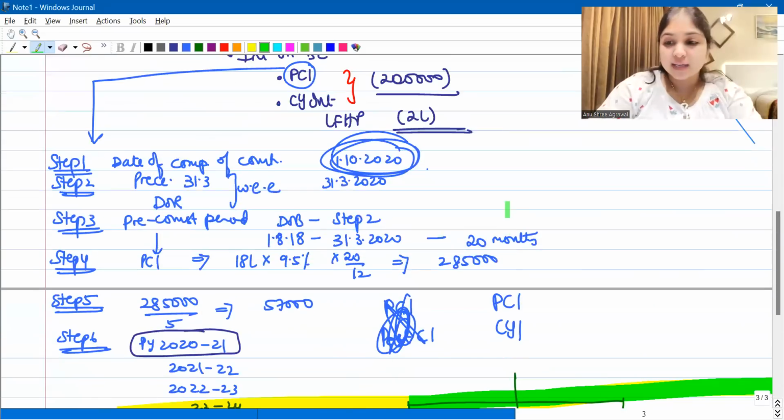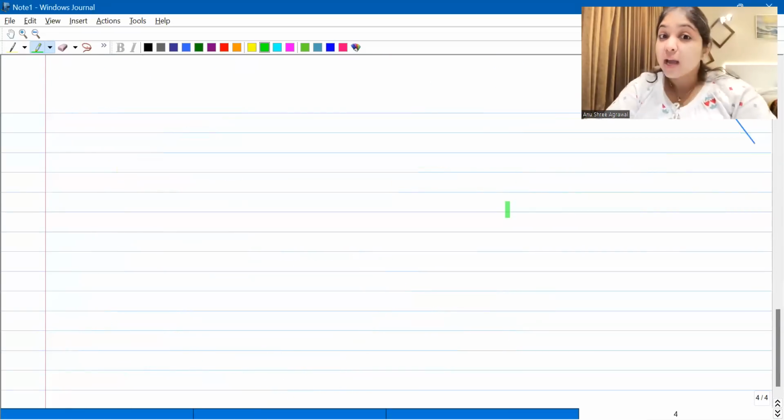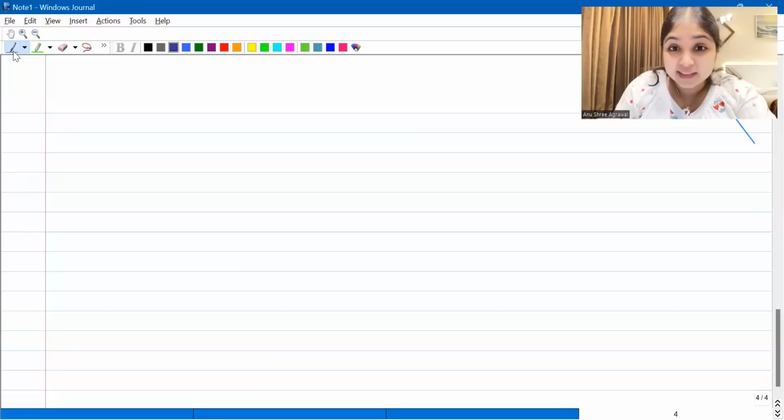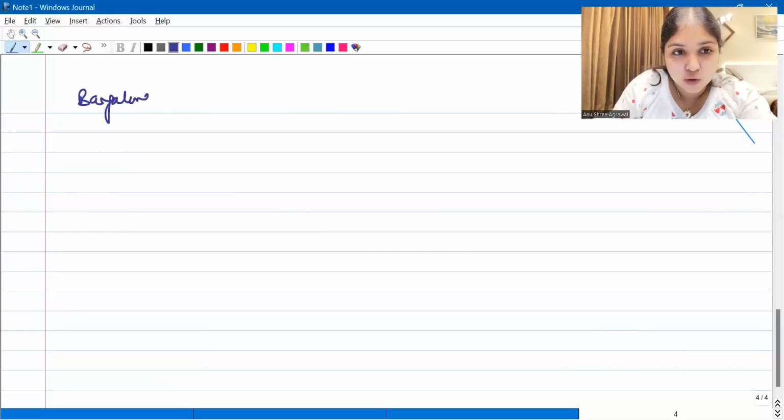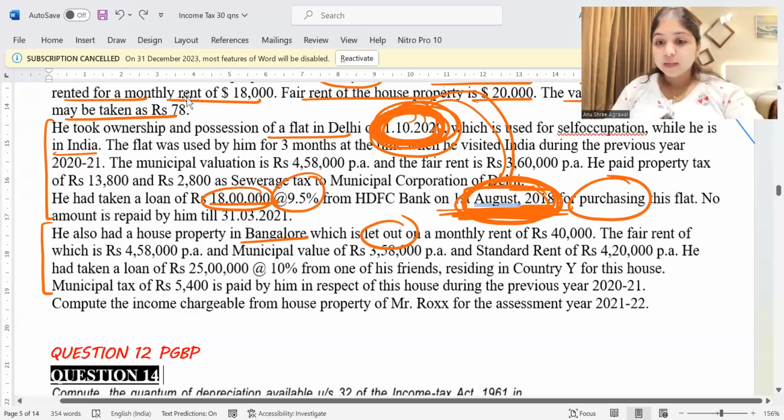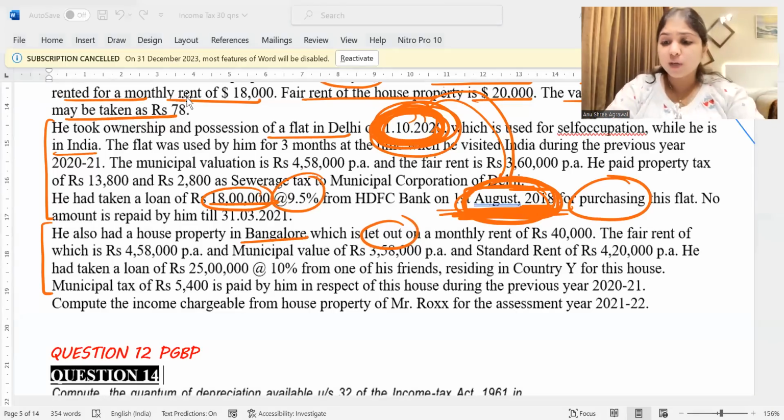Okay, so this was our discussion regarding the Delhi house, guys. Now, let us go to the next discussion, which is about this Bangalore house, which is a let-out house. So we are going to work it out. Now, tell me, how do we generally start a let-out property? We will start with GAV, gross annual value.